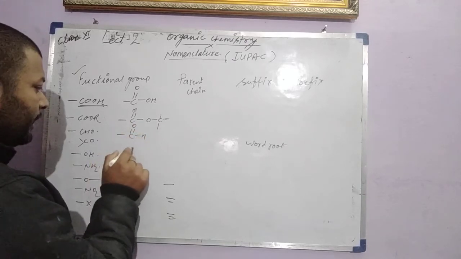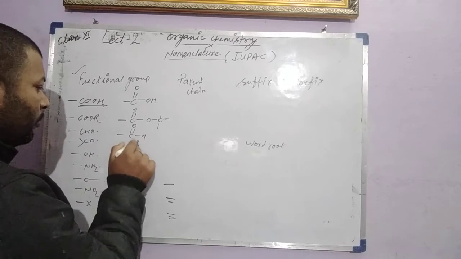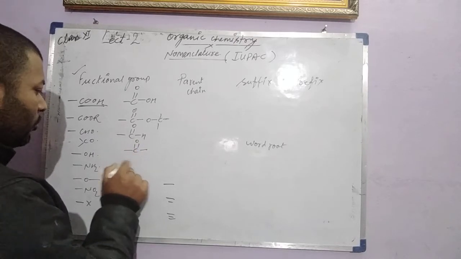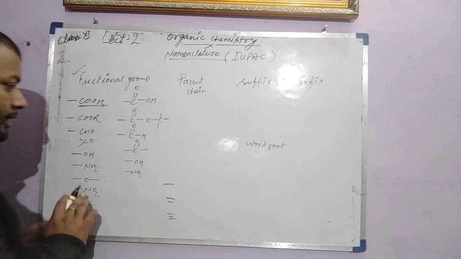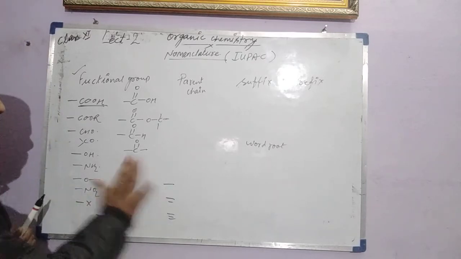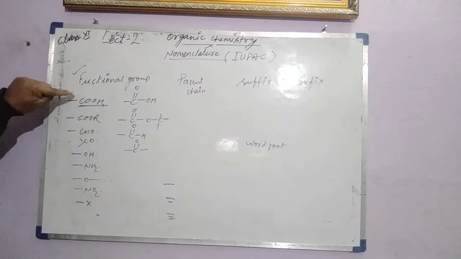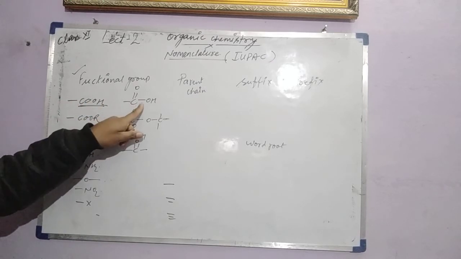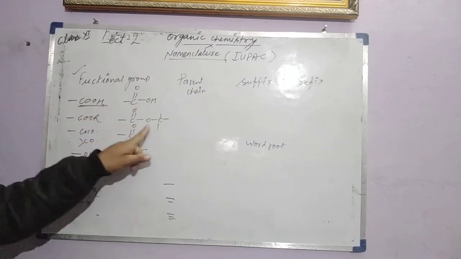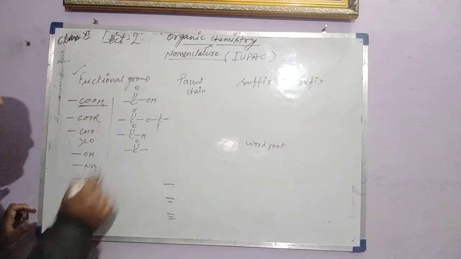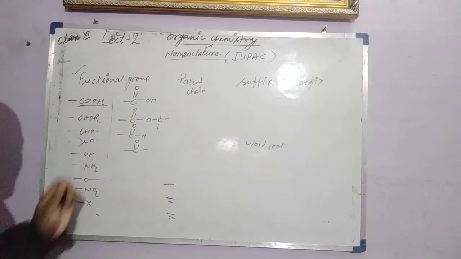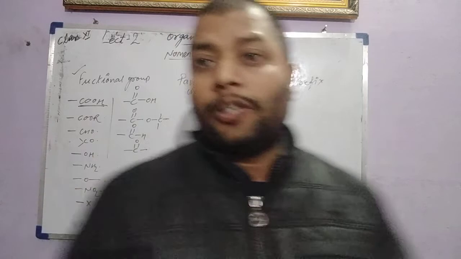And ketone contains carbon double bond O with a carbon chain on both sides. OH, NH2 are the same as given. So you have to learn how to write the carboxylic acid, ester, CHO and CO. What are the basic differences among these functional structures?